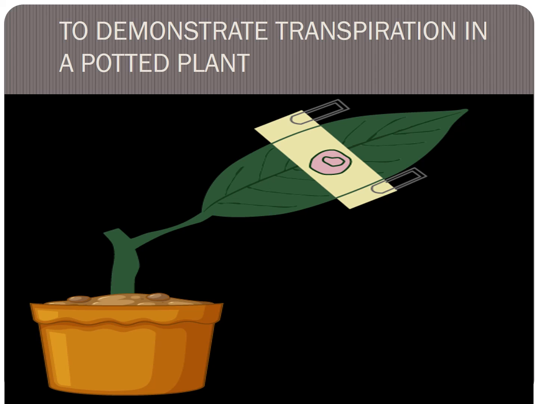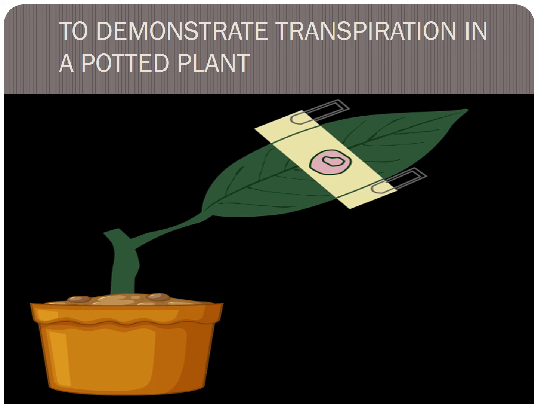Keep the plant in the sunshine for about two hours and observe it.